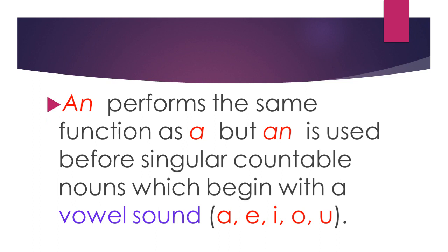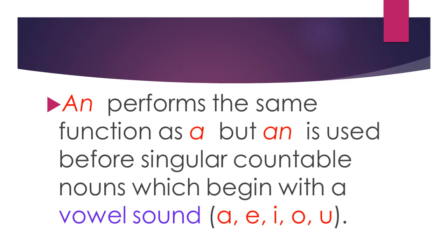An performs the same function as a, but an is used before singular countable nouns which begin with a vowel sound: a, e, i, o, u. I repeat this rule for an.